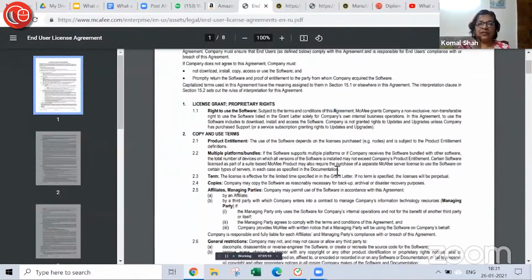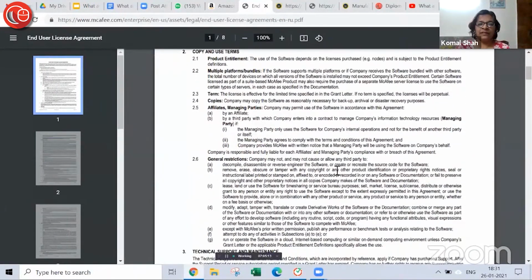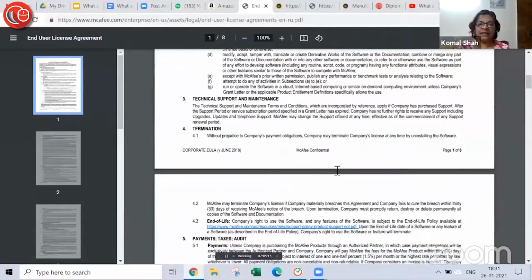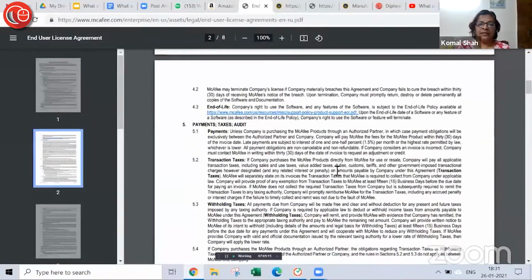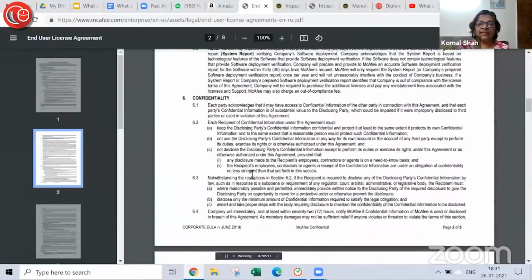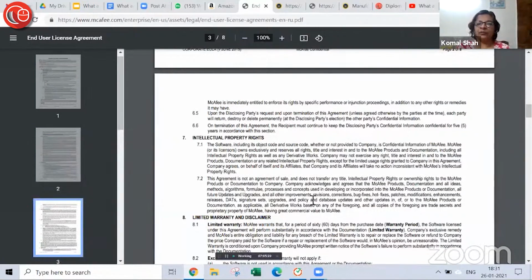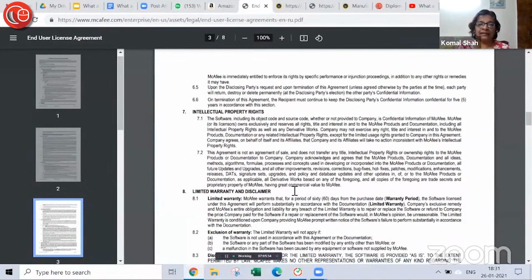There is a use and terms of this, and as we just discussed, there are intellectual property rights. So how are intellectual property rights dealt with in this license that is being given to the company which uses it? These are the terms you can have a look at.